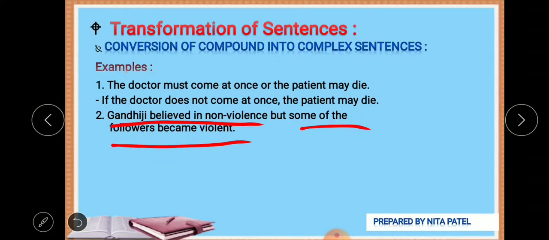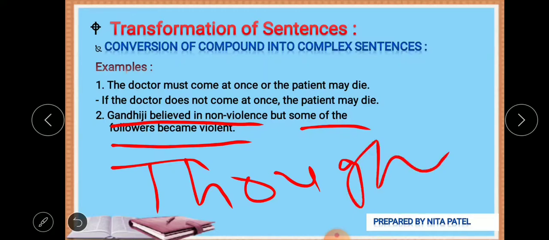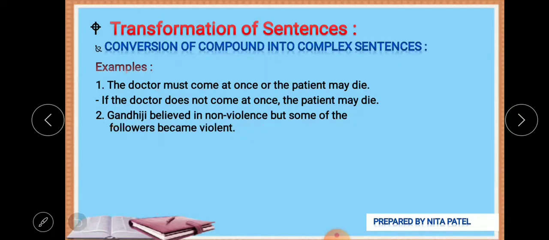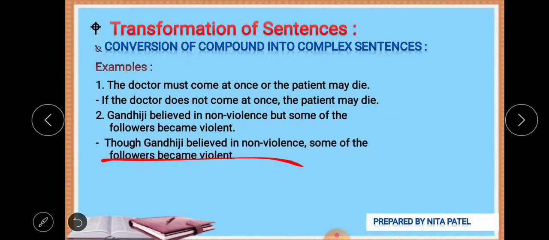Though Gandhiji believed in non-violence, some of the followers became violent.